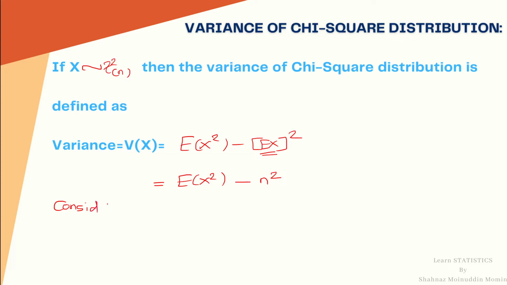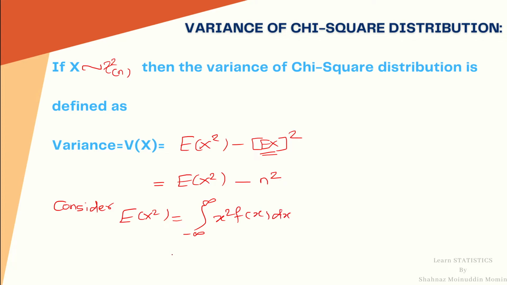expectation of x square. We will first calculate this expectation of x square by integration minus infinity to infinity x square f(x) dx.